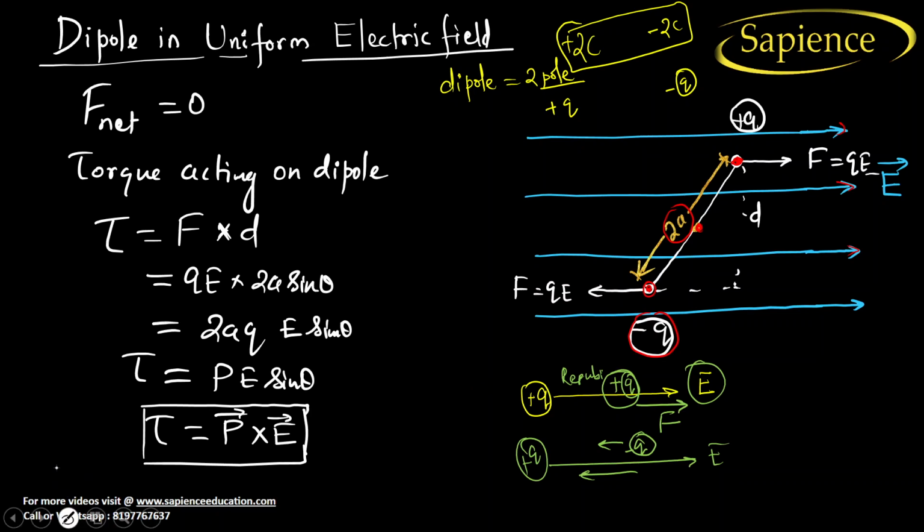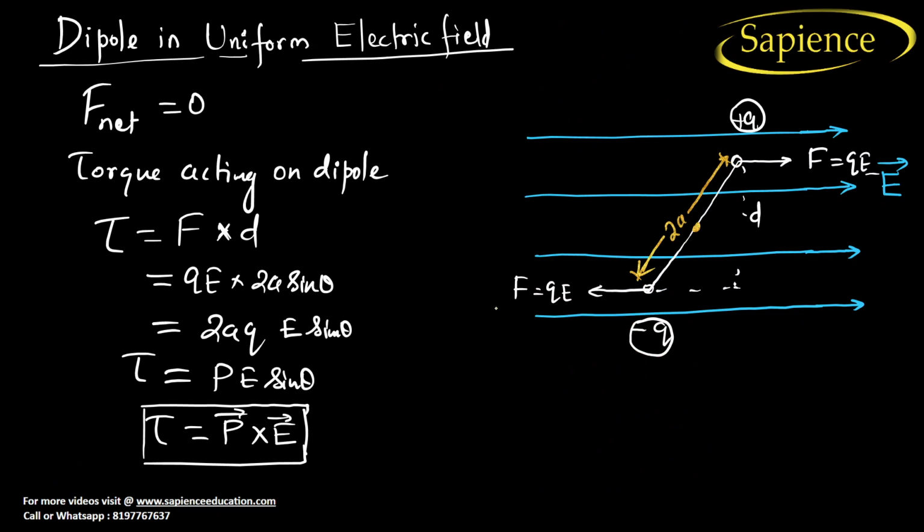Here I have given a force in this direction, F is equal to qE, and there is another force F is equal to qE in this direction because there is a negative charge. When a negative charge is placed in the electric field, the force will act opposite to the electric field. But when a positive charge is there, the force will act along the direction of the electric field.